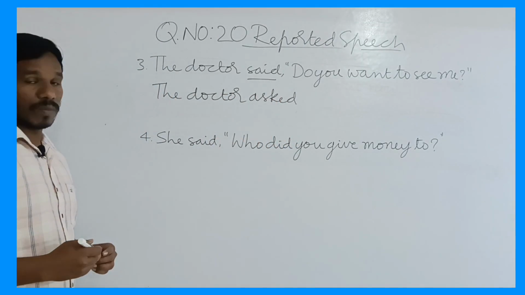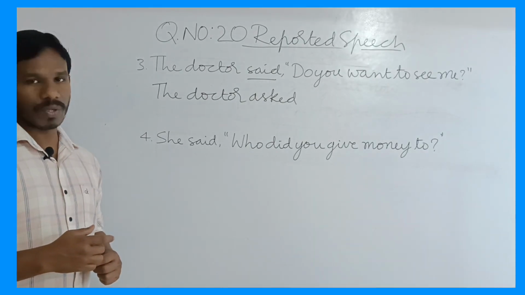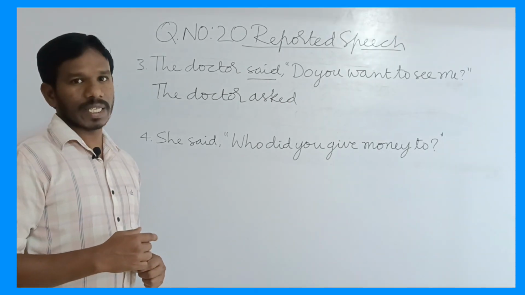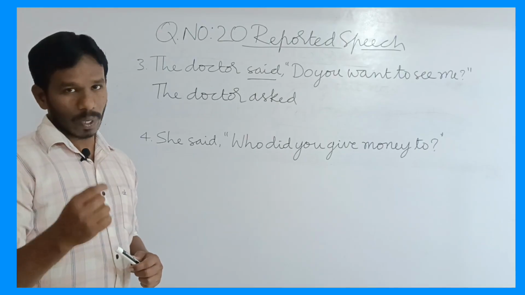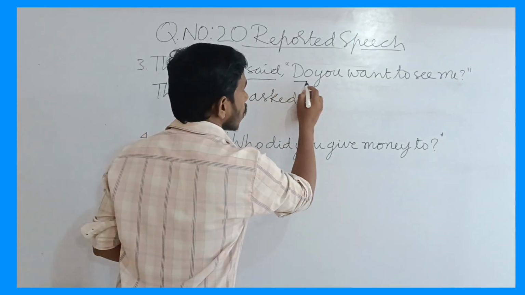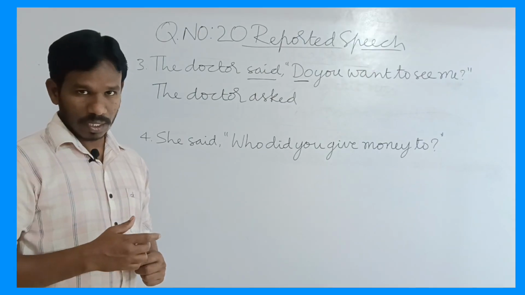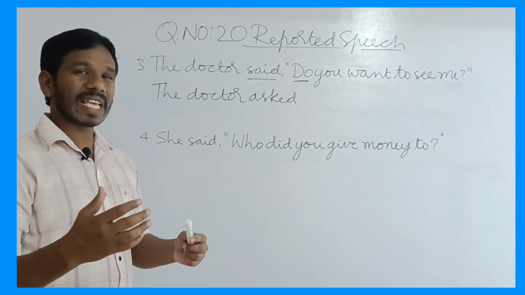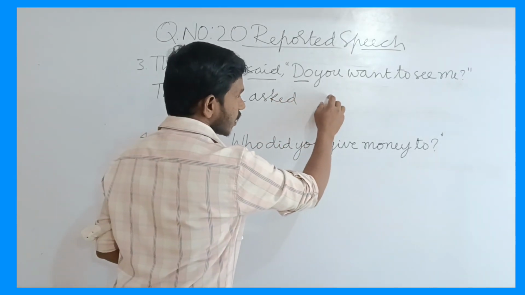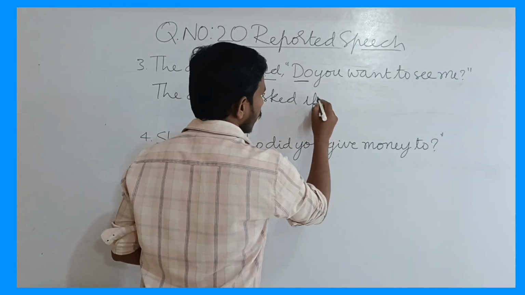The doctor asked. Now we need a conjunction. For assertive sentence, we are using that conjunction. But here, for interrogative sentence, we have to use if or whether. If the interrogative sentence starts with auxiliary verb. If the interrogative sentence starts with WH word, we have to use the same WH word as a conjunction here. But this interrogative sentence started with auxiliary verb, so we have to use if.